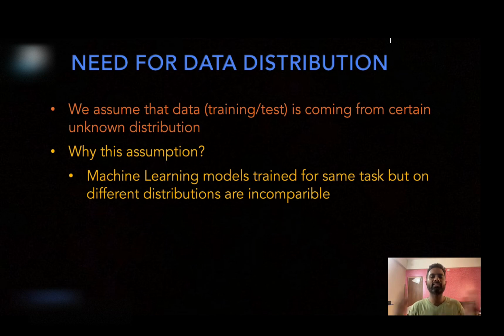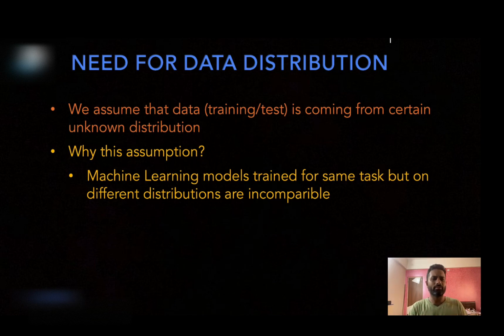So we can't disassociate the data distribution from which the training and test data comes and only focus on the machine learning algorithm's functionality. We need to also consider the data distribution. Why?